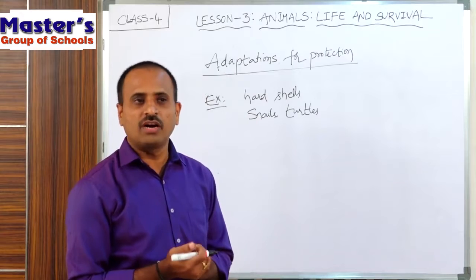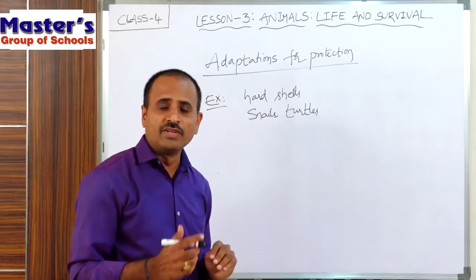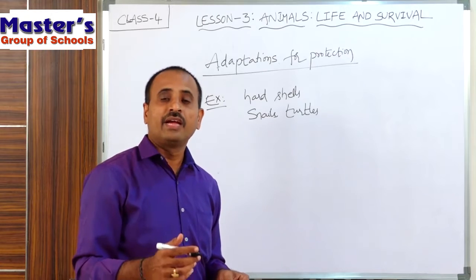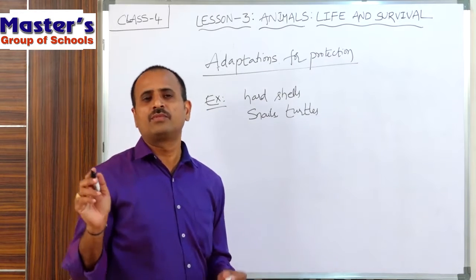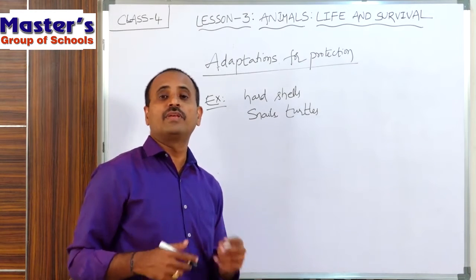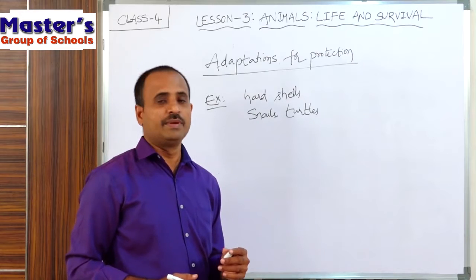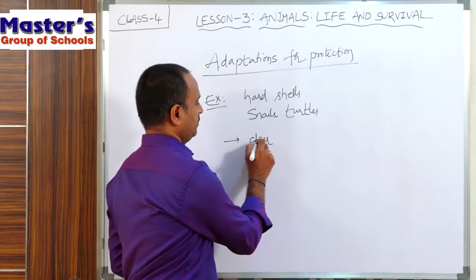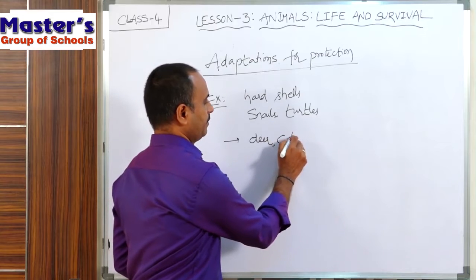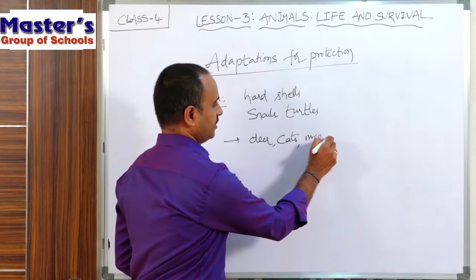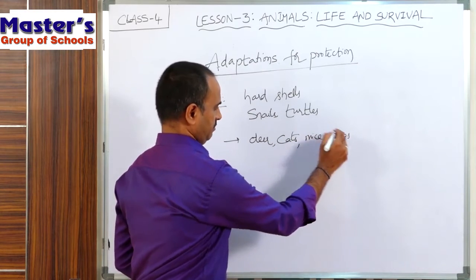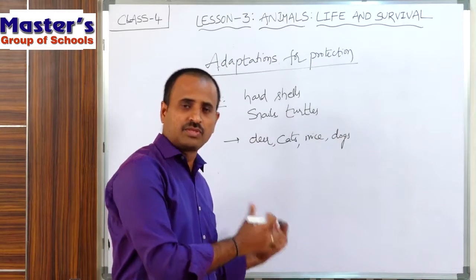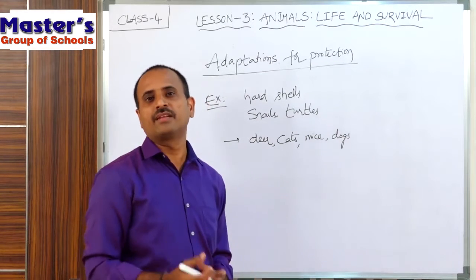And most of the animals escape from the enemies by running away from them. That means, for example, deer, and cats, mice and dogs, children. So these animals are examples which can protect themselves from the enemies by running.